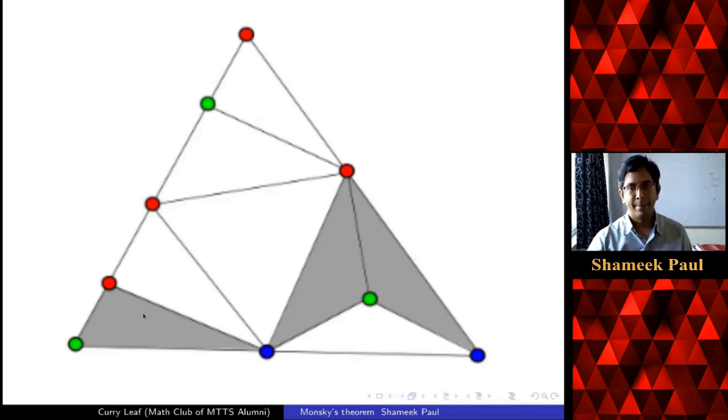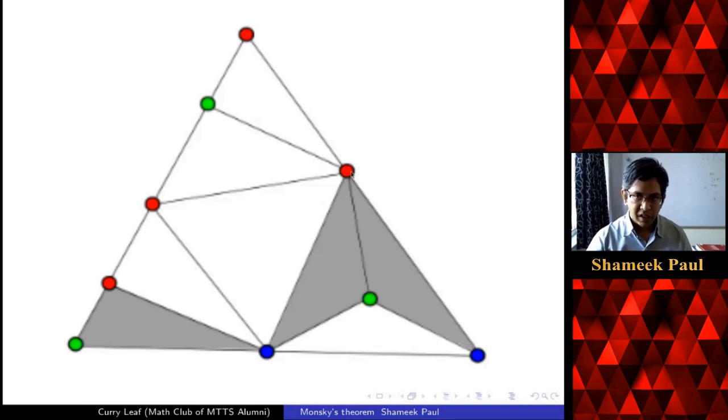Okay. In the same way you can also check if you take blue and red, then you have one edge over here, and that's it, only one edge. So again, an odd number of red blue edges.